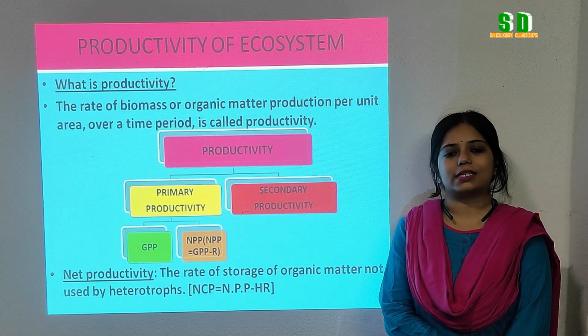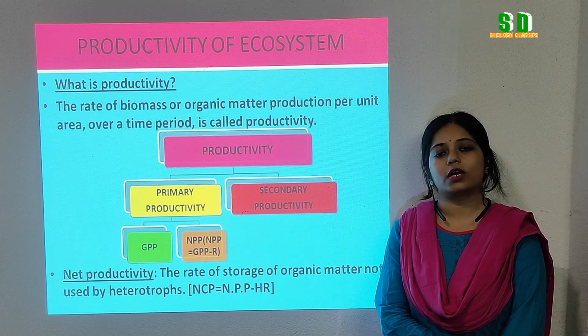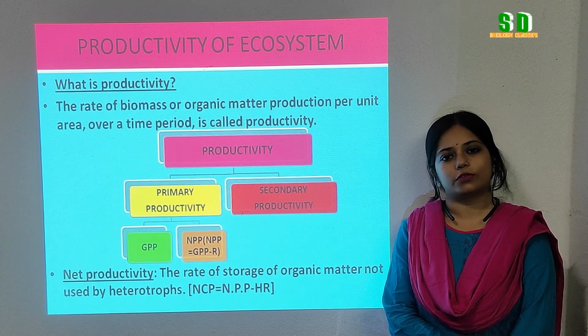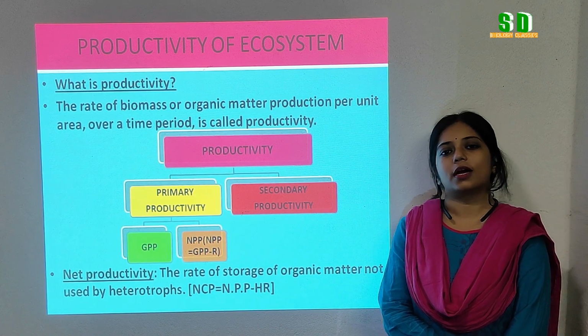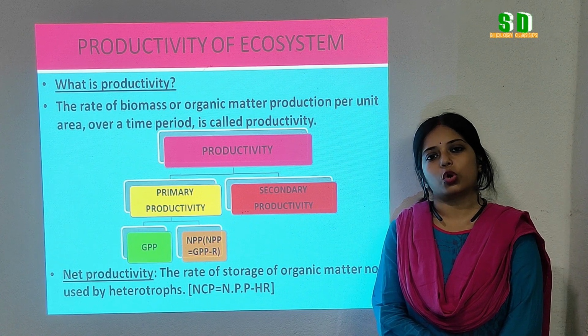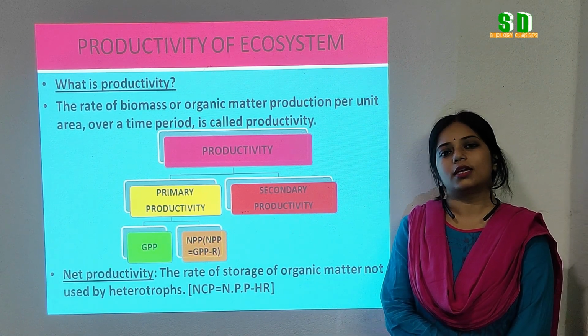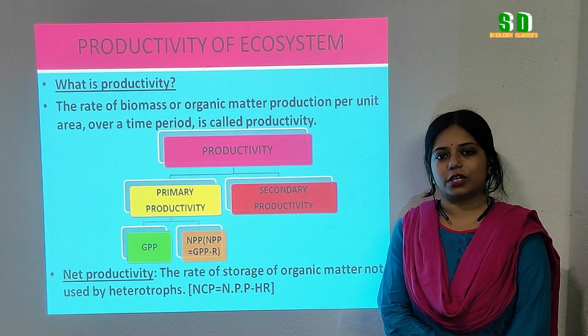And these factors like sunlight, rainfall, temperature, moisture and availability of nutrients in an ecosystem affect the rate of photosynthesis. So if the rate of photosynthesis is higher, the rate of biomass production will also be higher. So these factors directly regulate the rate of productivity or rate of production of biomass.